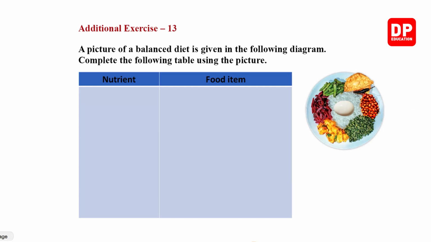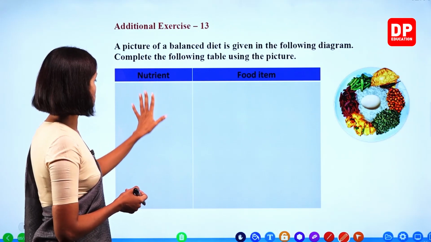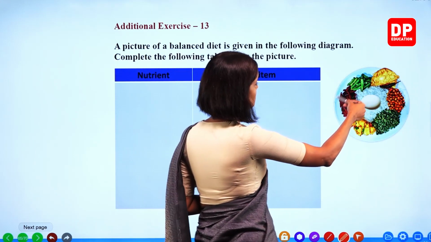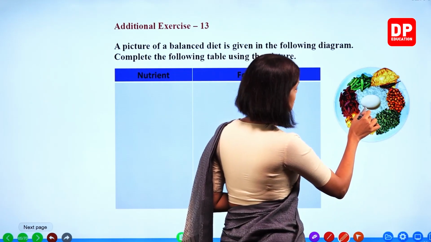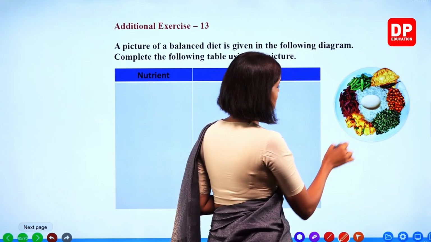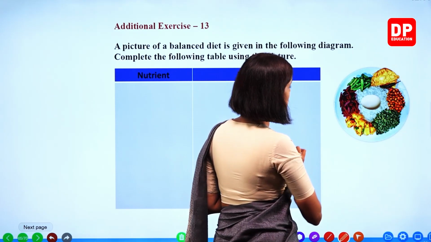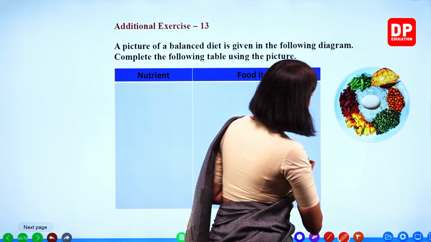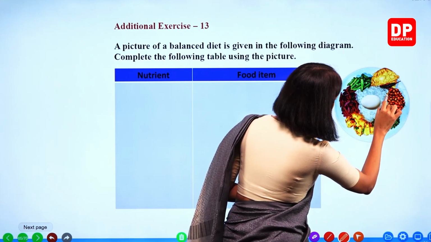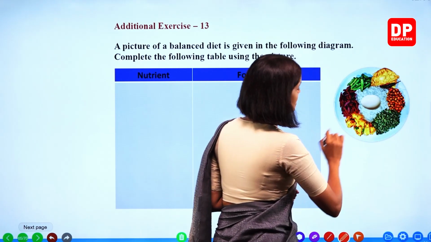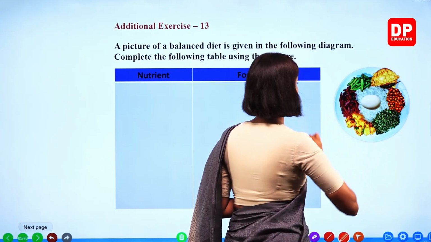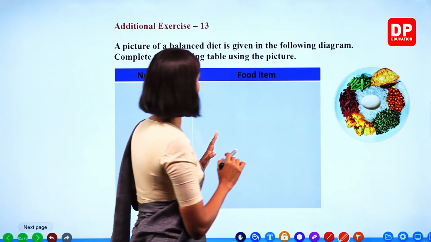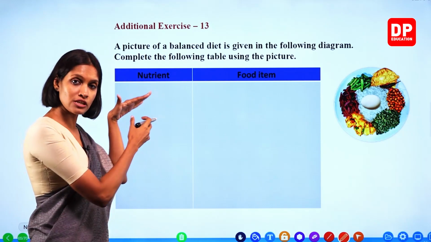Complete the following table using the picture. This is the table, the nutrient and the food item. Okay? So look at this food plate. Here it's with rice. You can see an egg, tempered potato, and beetroot curry, beans curry, right? Papadum. And here you all can see cowpea and green leaf curry, green leaf mallow. Okay, children? So what we can do is we will write the nutrients first here.